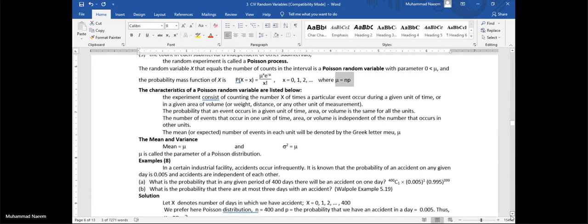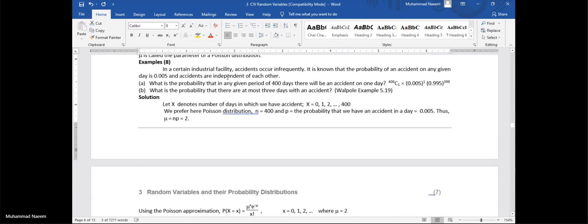Okay, look at this statement. In a certain industrial factory, accidents occur infrequently. Yes, they have sufficient security measures, so accidents occur infrequently. It is known that the probability of an accident on any given day is 0.005, very little chance of an accident.